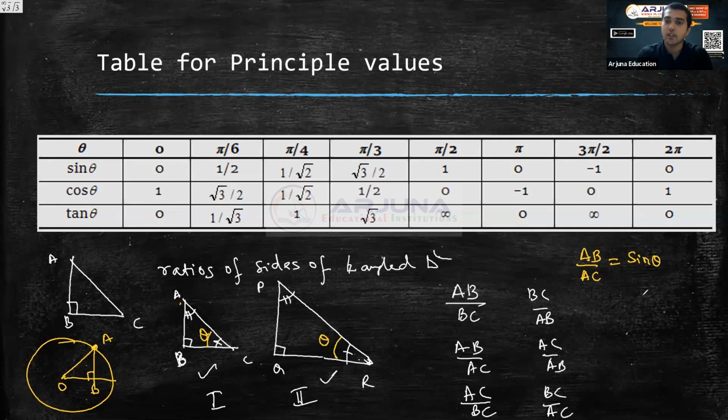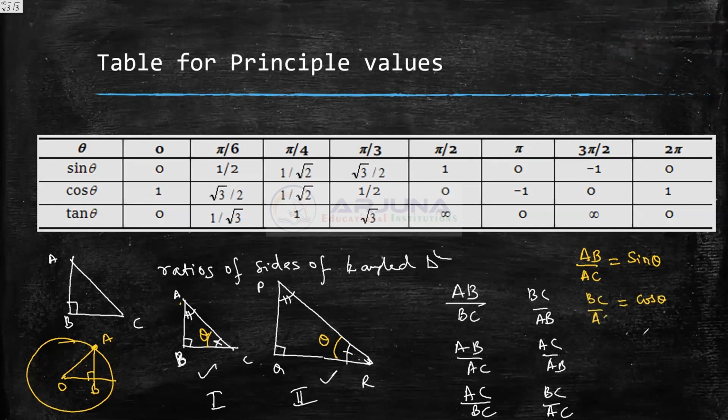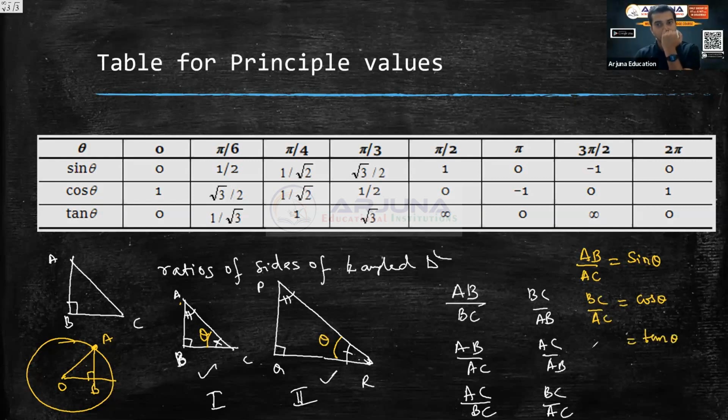What is cos theta? Cos theta is a ratio with respect to the theta you are observing. With respect to theta, it is adjacent by hypotenuse. What is adjacent? Adjacent is BC, and the hypotenuse is AC. What is tan theta? Tan theta is the ratio of sine and cos, where AC will get cancelled. Or tan is opposite by adjacent. Opposite is AB and adjacent is BC. So they are only the ratios.